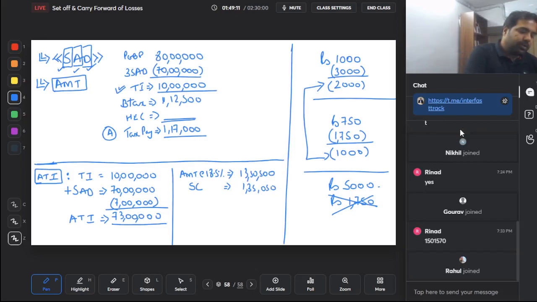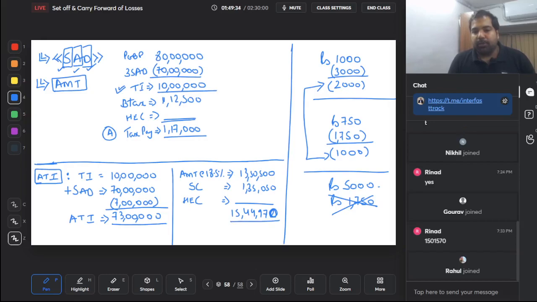So 73 lakh into 18.5% into 110% into 104%. Basically, you'll add HEC also, and finally you will get a number which is 15,44,972. You will round off, so this becomes 970.